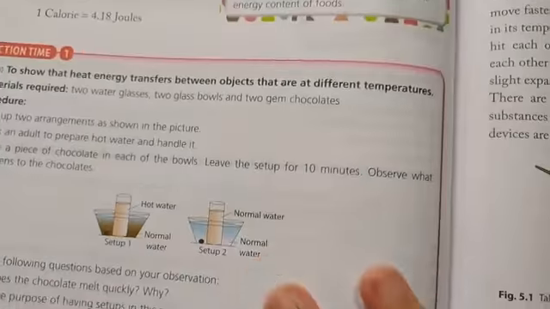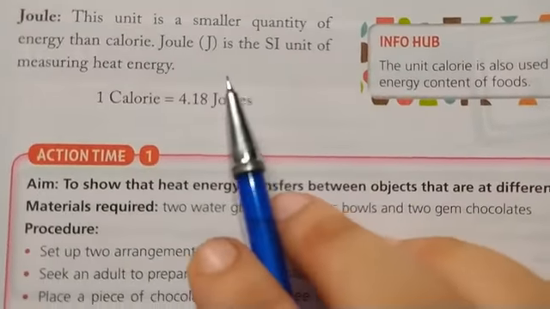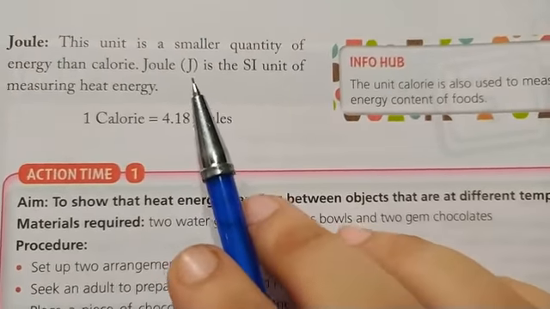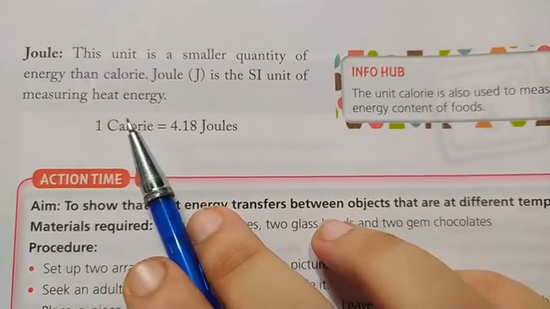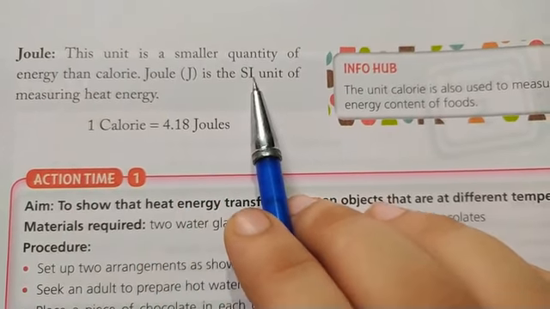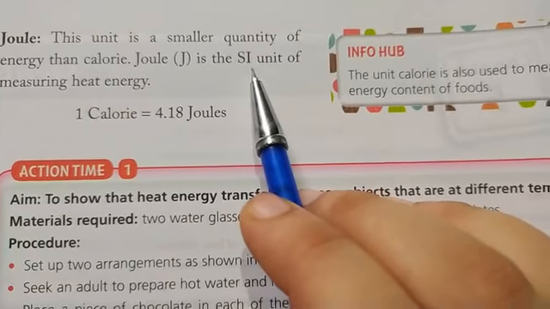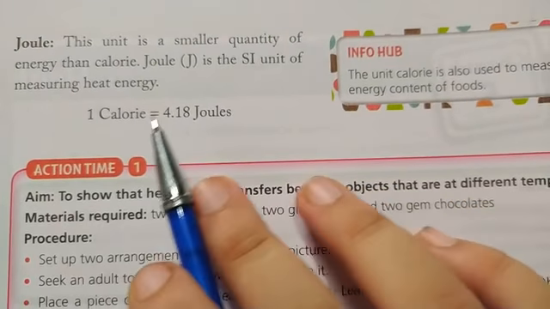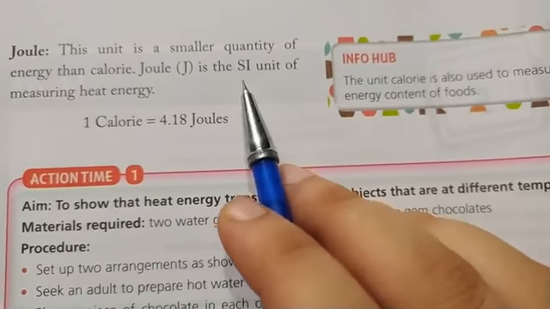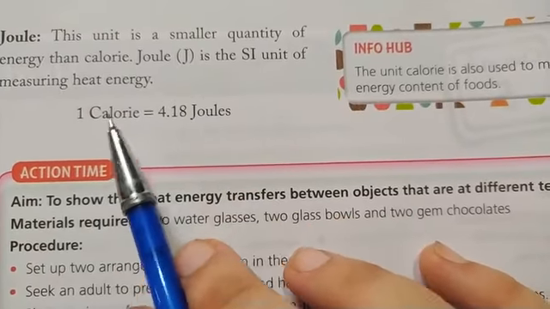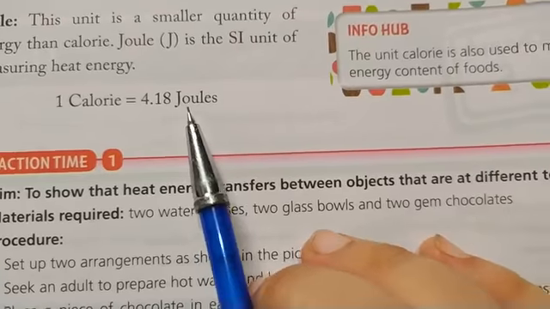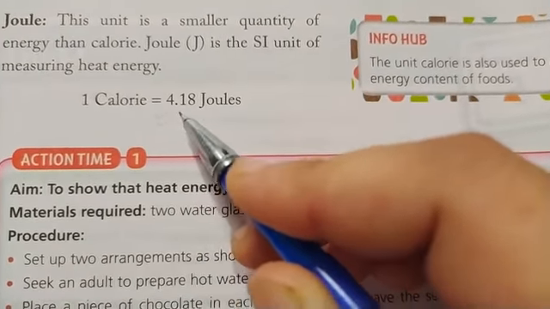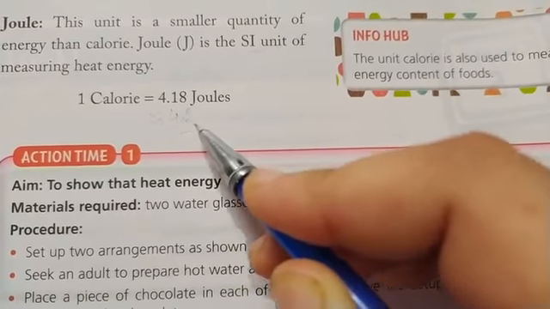Next is the joule. The joule is a smaller quantity of energy than the calorie, and the joule is the SI unit of measuring heat energy. What is the SI unit? SI means System International Unit, which is accepted overall. It is a smaller quantity than a calorie, because 1 calorie is equal to 4.1218 joules, and sometimes it is approximately written as 4.2 joules.